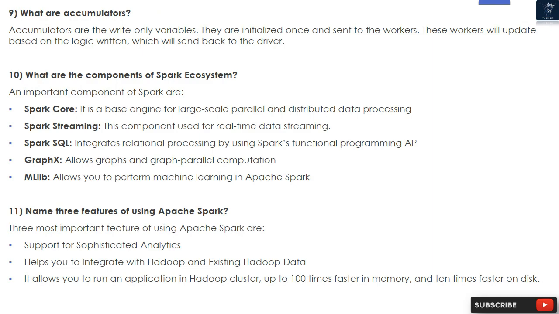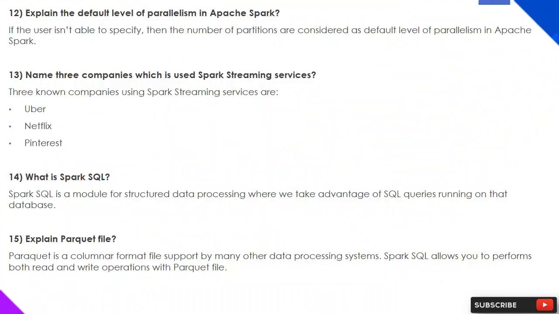11. Name 3 features of using Apache Spark. The 3 most important features of using Apache Spark are support for sophisticated analytics, it helps you to integrate with Hadoop and existing Hadoop data, and it allows you to run an application in a Hadoop cluster up to 100 times faster in memory and 10 times faster on disk.